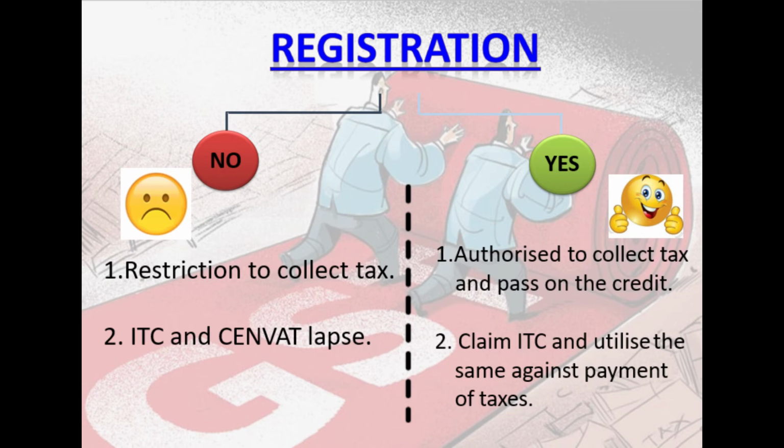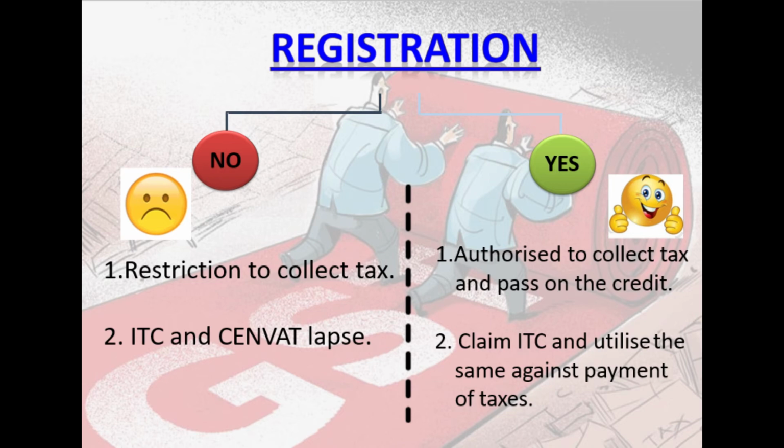If you are a registered person under the GST regime, then I have shown it in green. Yes, you are registered, a smiling face saying that you are authorized to collect tax and pass on the credit. Means whatever taxes you collect from somebody, to whom you are selling the goods, the buyer will be able to take credit of those taxes, whatever you are going to charge. Claim ITC and utilize the same against payment of taxes.